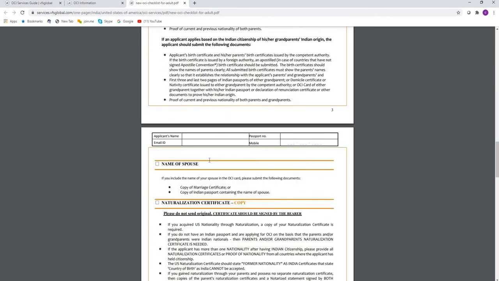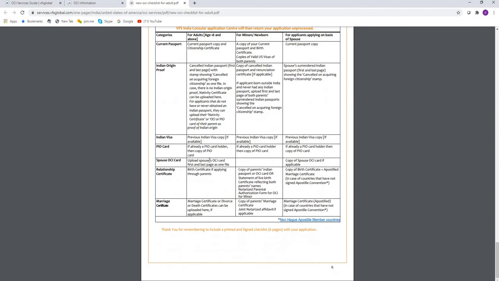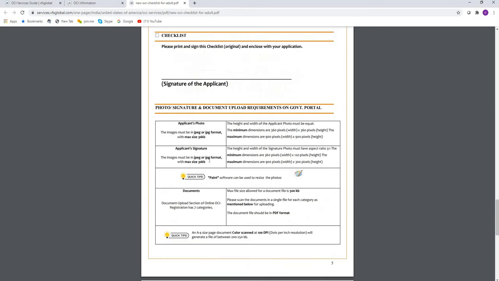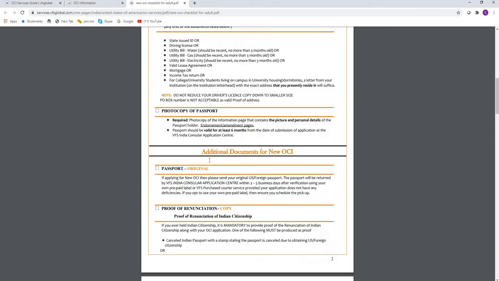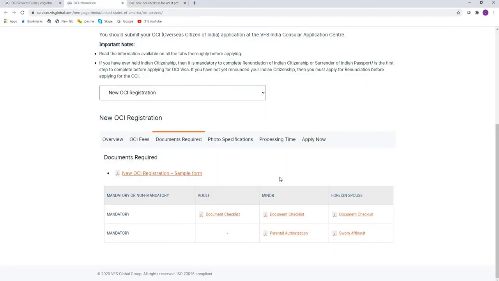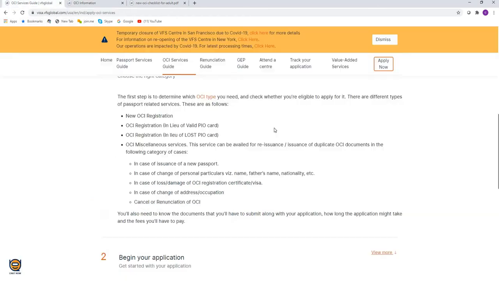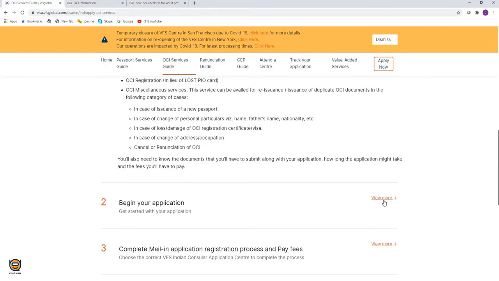So these documents have to be ready in advance before you start the application. It clearly mentions what exactly is required for each of these categories. So prepare yourself for these documents before you start the application process. Once you have read this, come back to the main page again, and begin your application.